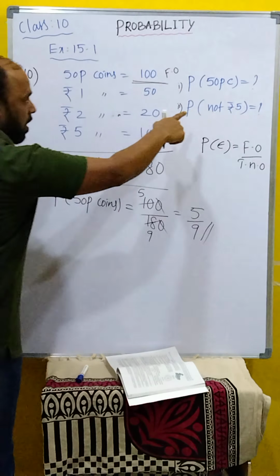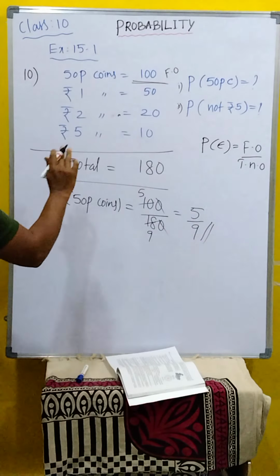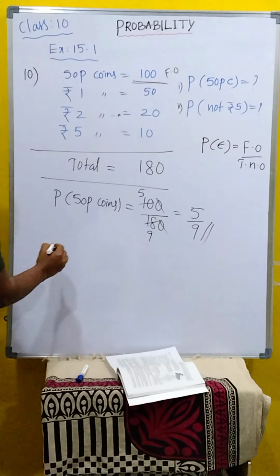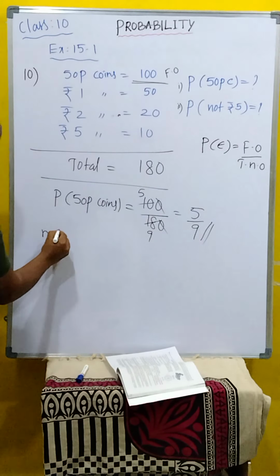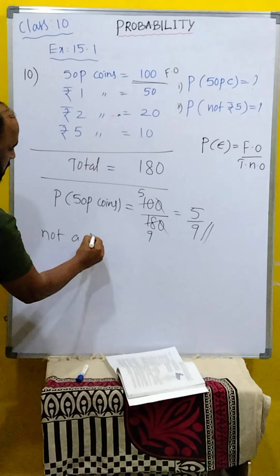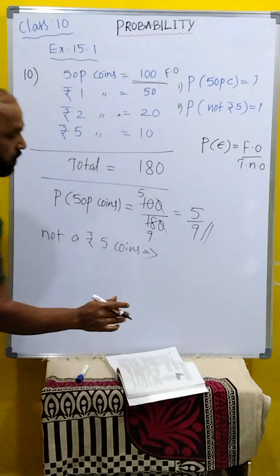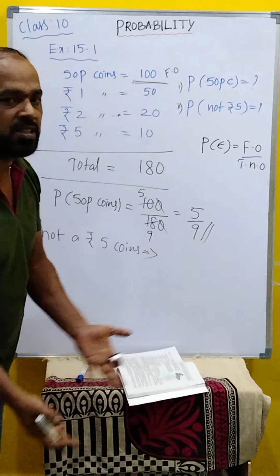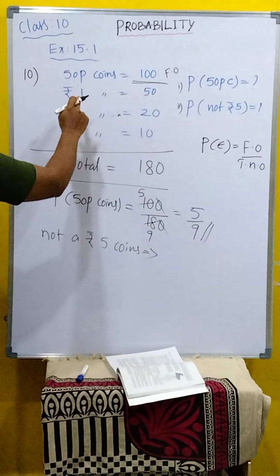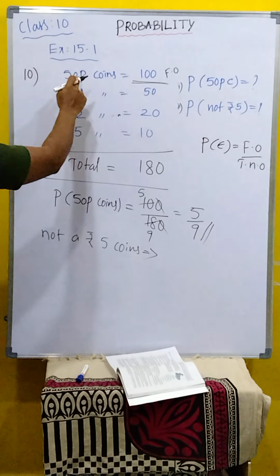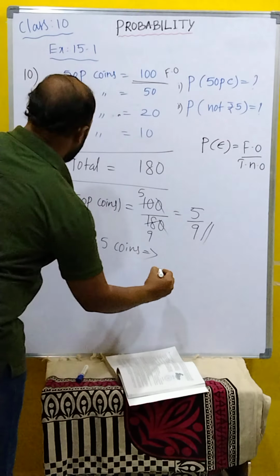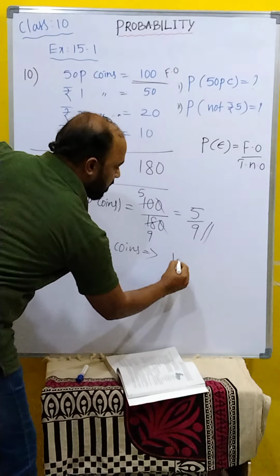The question is not rupees 5 coin. First of all, we have to find not rupees 5. How many are there? Not a rupees 5 coins means other things. What are the others? Rupees 1, 2 and 50 paise coins. Add it all. What is the first one? 100.